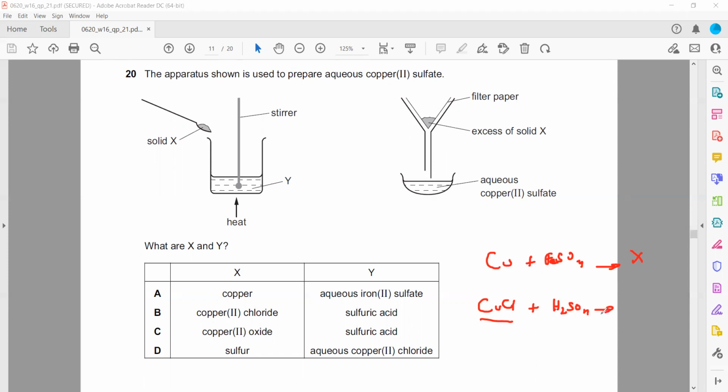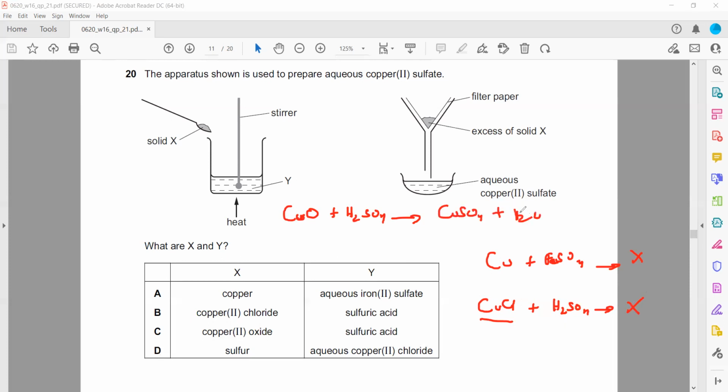It does not produce any visible change. Copper oxide plus sulfuric acid: metal oxide plus acid gives salt and water. If it's sulfuric acid, it will give a sulfate salt, so it will produce copper sulfate plus water. Copper sulfate will pass through, and unreacted copper oxide will be left on the filter paper. And the last one, sulfur plus copper, does not work at all.